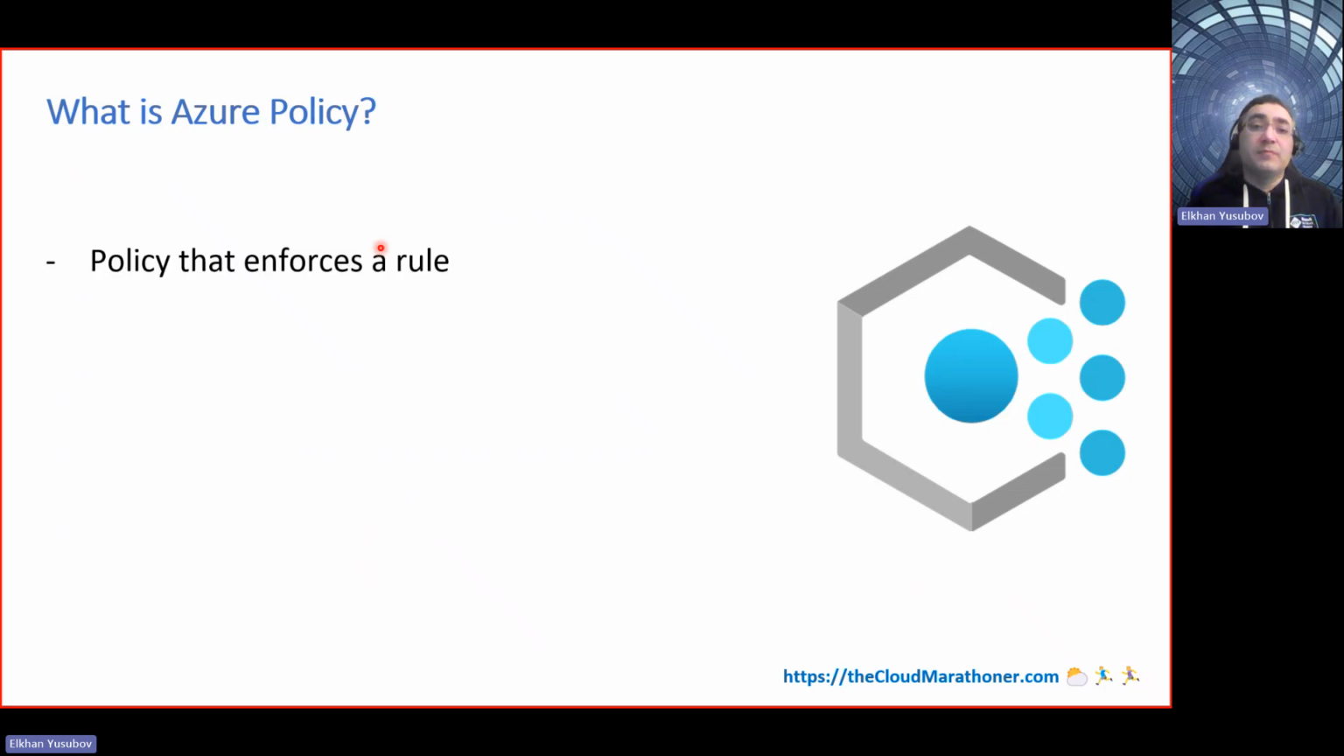Basically, policy is used to enforce a rule. To give you an example, let's say all your resources should run only in, for example, the East US region. In order to make sure that you are compliant with that rule, you need to create the policy. And what are the components of an Azure policy, and how does it look? I'm going to show you an example, but first let's see what Azure Policy is.